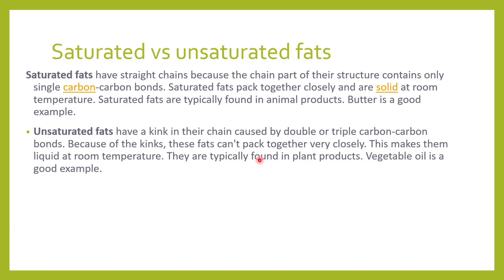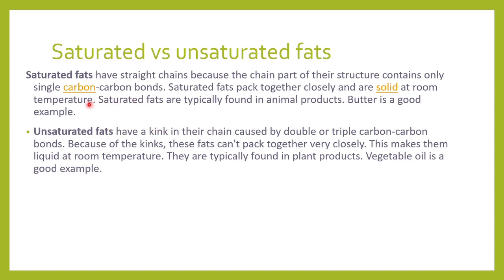So the difference between saturated and unsaturated fats is that saturated fats have a straight chain, because the chain part of the structure contains only single carbon bonds, whereas unsaturated fatty acids have double or triple carbon bonds, and they have a kink in their chain. Because saturated fats have a straight chain and single carbon bonds, they can be closely packed together and they are solid at room temperature.